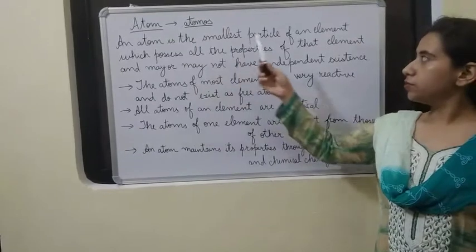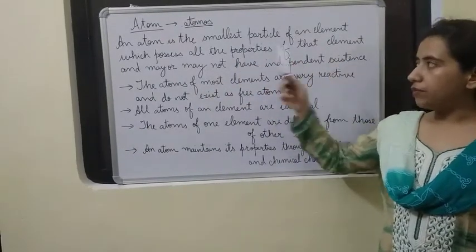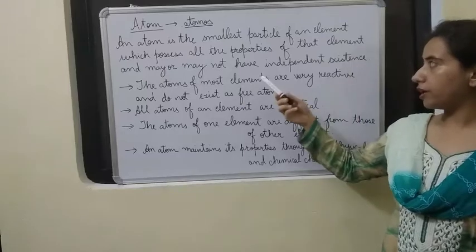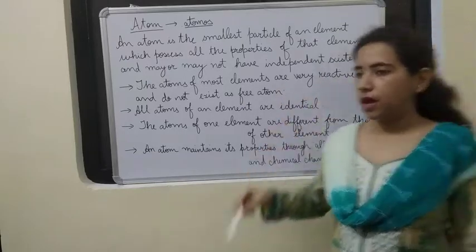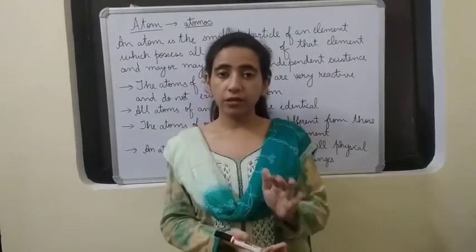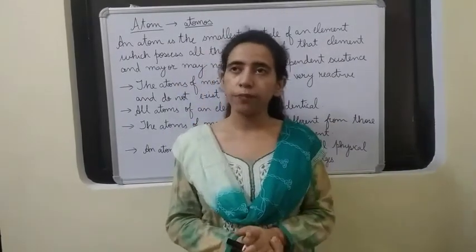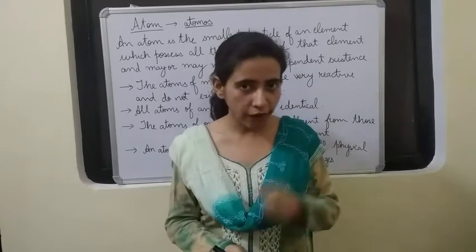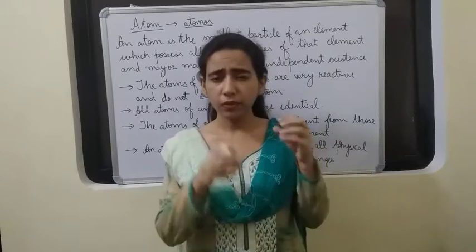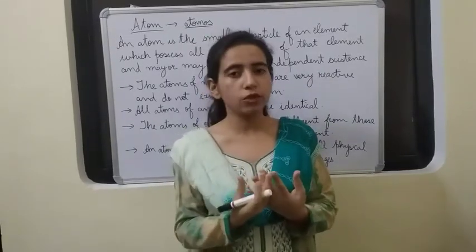An atom is the smallest particle of an element which possesses all the properties of that element and may or may not have independent existence. So an atom is the smallest particle of an element. We had studied about elements in the last video, that they are made up of one kind of atoms. An atom will be the smallest unit of the element, and it will show all the properties of the element.